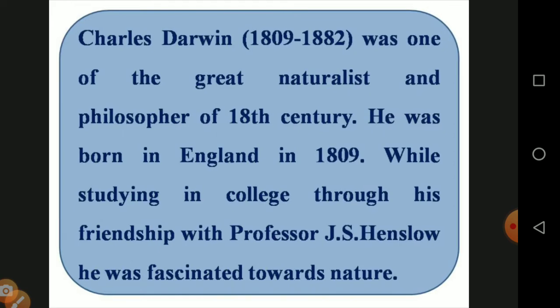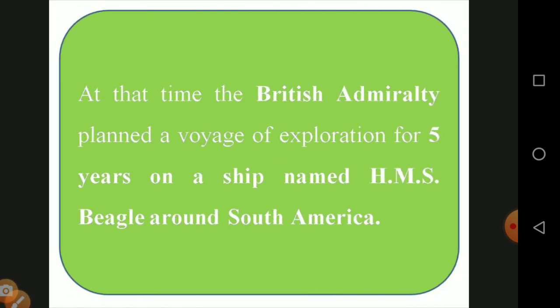Then it is a long answer question. Charles Darwin, from the year 1809 to 1882, was a great naturalist and philosopher of the 19th century. He was born in England in 1809. While studying at college, through his friendship with Professor J.S. Henslow, he developed a fascination towards nature. At that time the British administration planned a voyage of exploration of 5 years on the ship named HMS Beagle around South America.